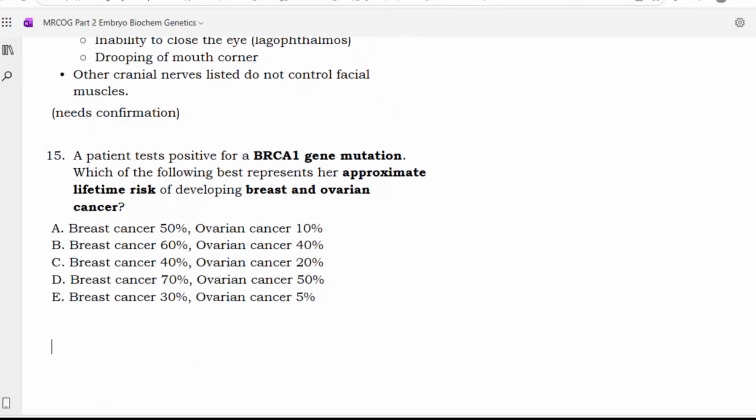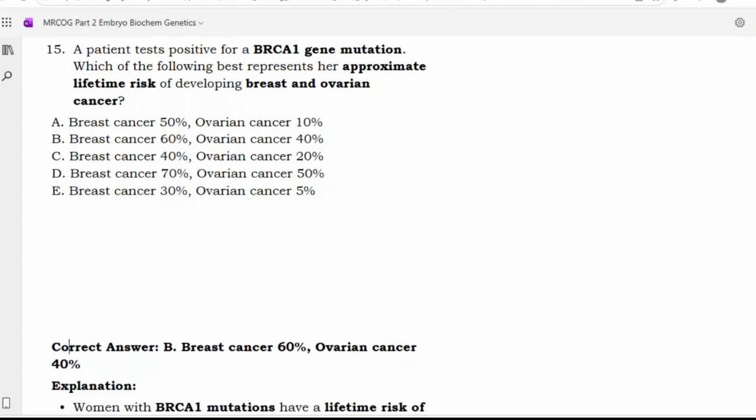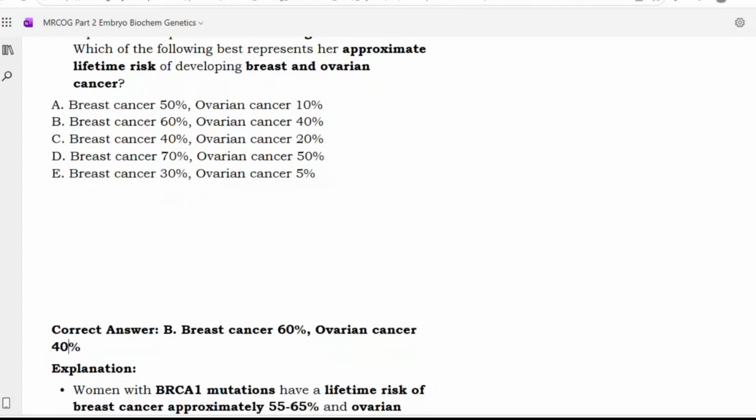Next. A patient tests positive for a BRCA1 gene mutation. Which of the following best represents her approximate lifetime risk of developing breast and ovarian cancer? For breast cancer 50% and ovarian 10%, 60% or 40%, 40% or 20%, 70% or 50%, 30% or 50%. So option D, 70% or 50%. It should be B, I'm not sure. Breast cancer 60% and ovarian cancer 40%.